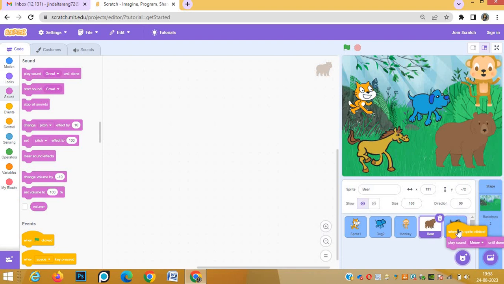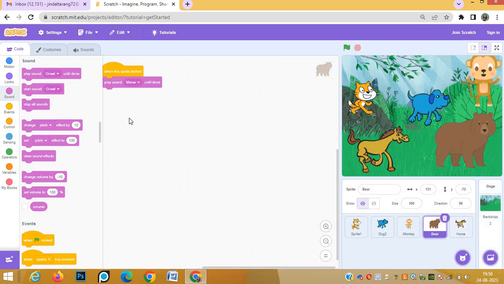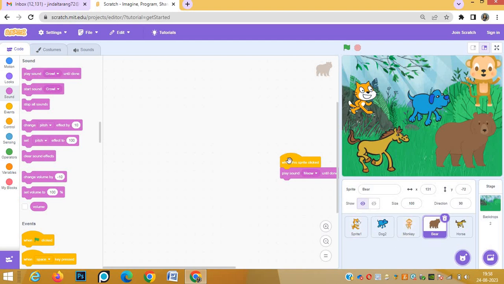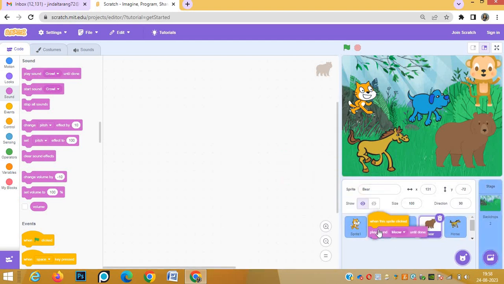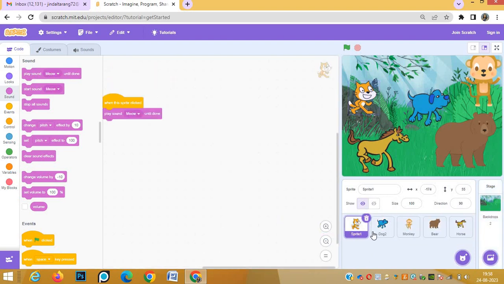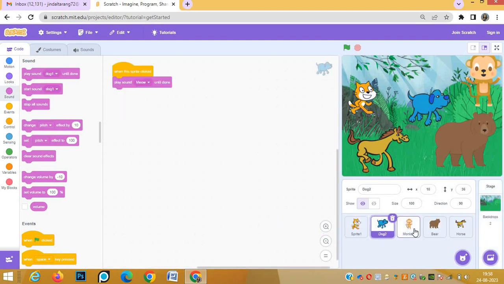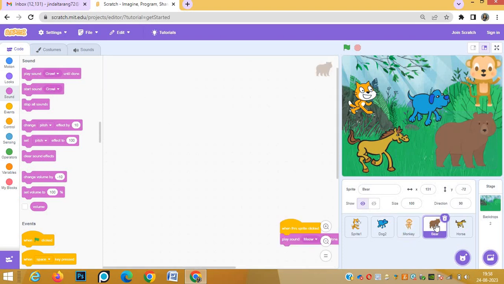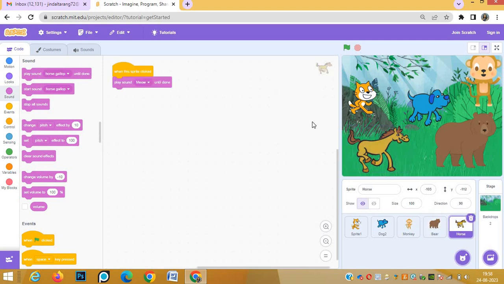Every sprite you will copy the same script. Simply drag and put the blocks on the sprite that will be copied here. See, cat it has come, dog also it has come, monkey, bear, and horse is I think left. Horse also it has come.